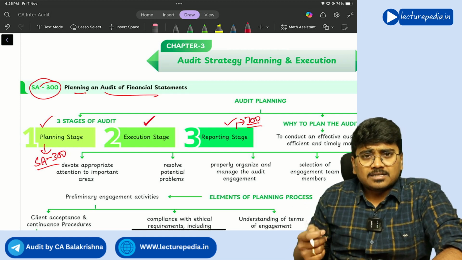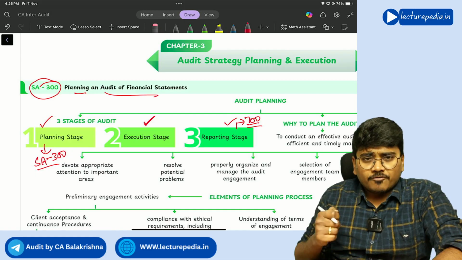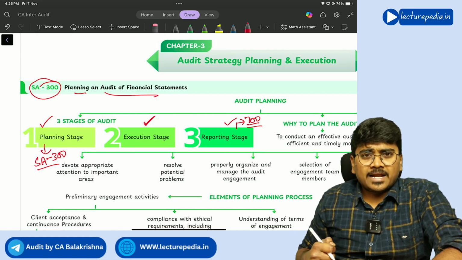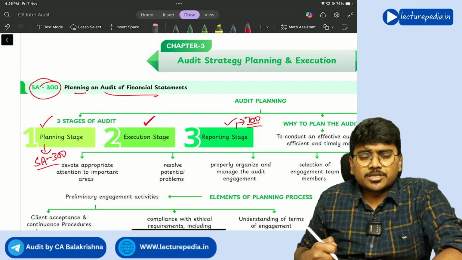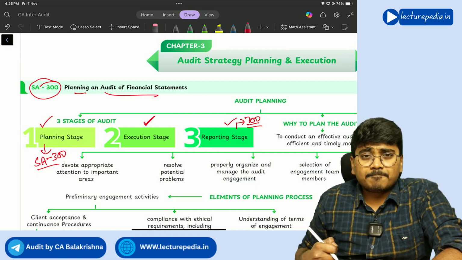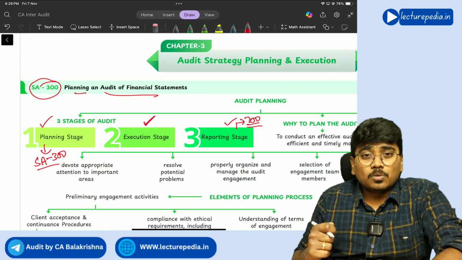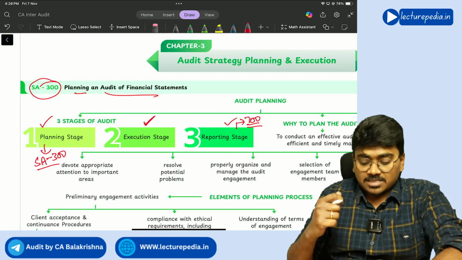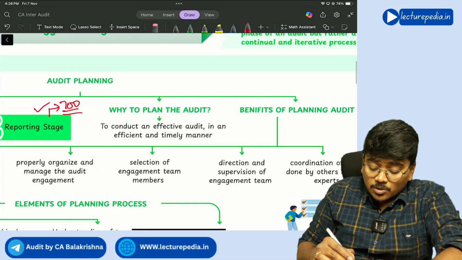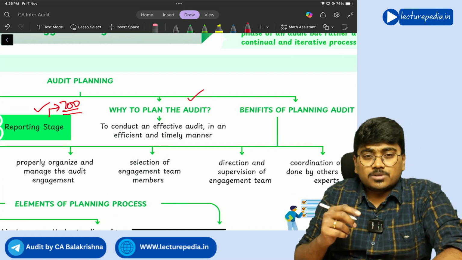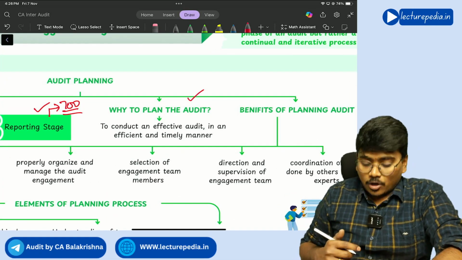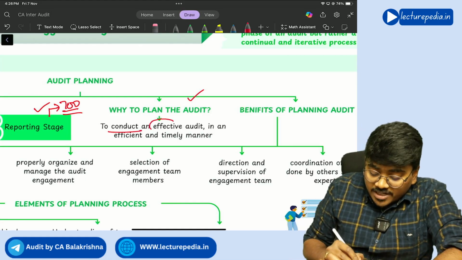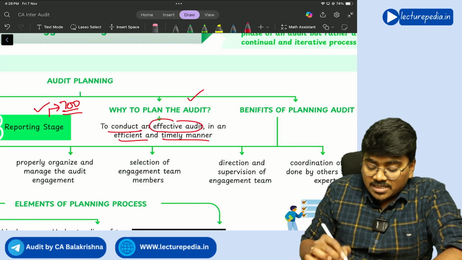And audit is such a serious job, will you do the audit without planning? Do you know what will happen if you do the audit without planning? You cannot do an effective audit in an efficient and timely manner. So when someone asks you why you have to plan the audit, you have to say that we should plan the audit to do an effective audit in an efficient and timely manner.